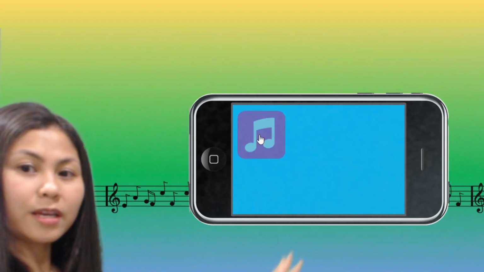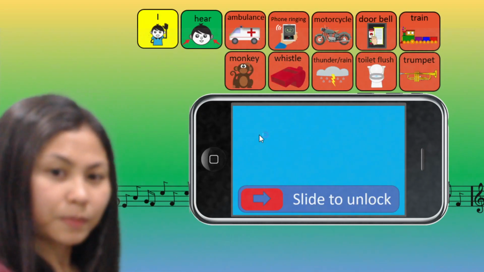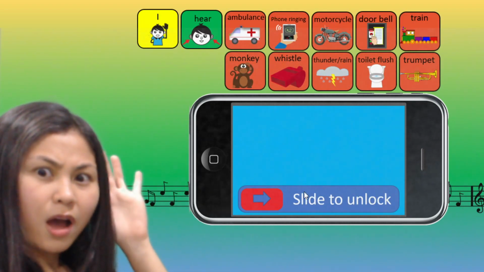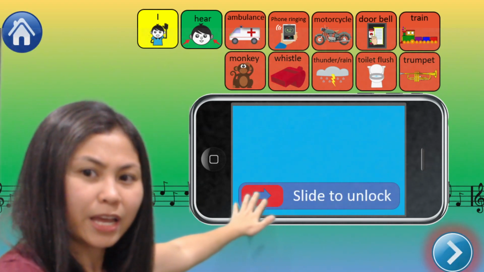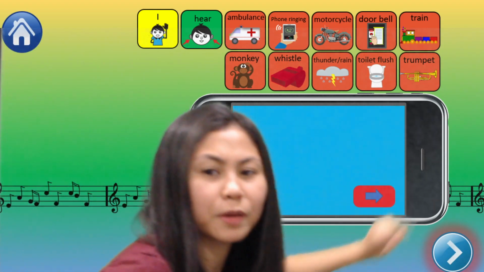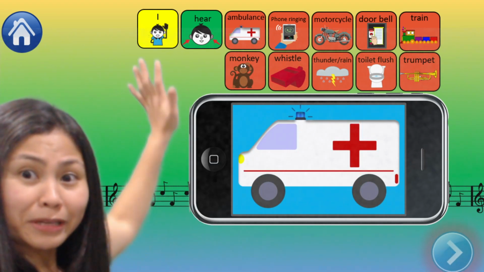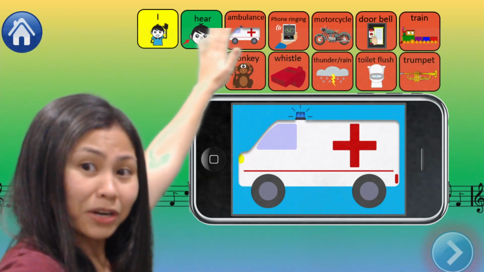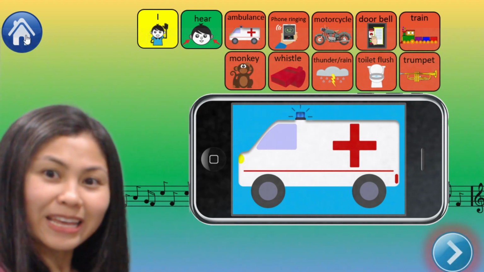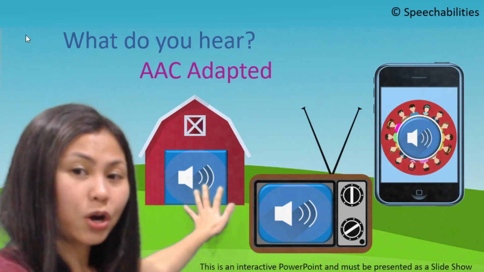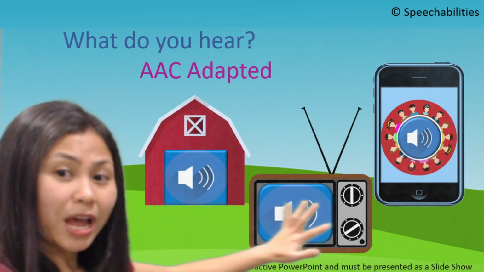So it goes like this. I will click on the musical note, and then click on the slide to unlock. I hear an ambulance. Yes, I hear an ambulance. All right, so that is it. There are 10 sounds for each activity.